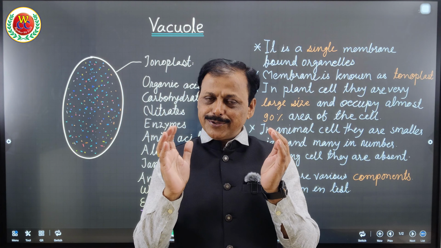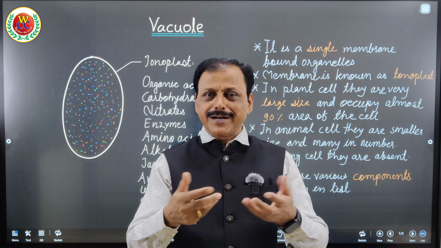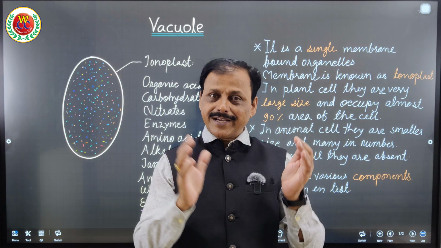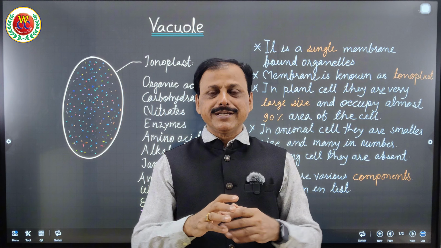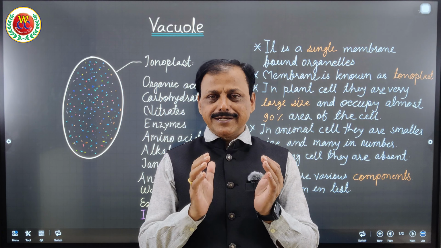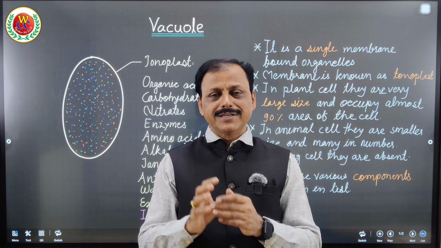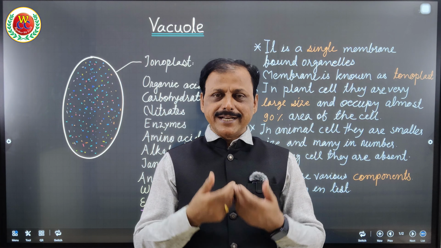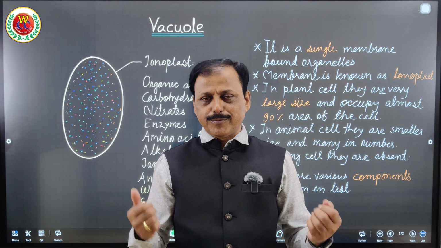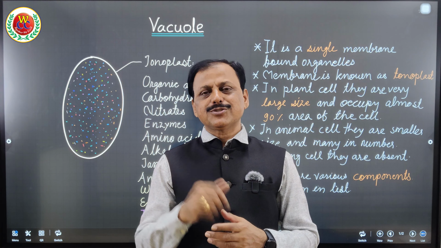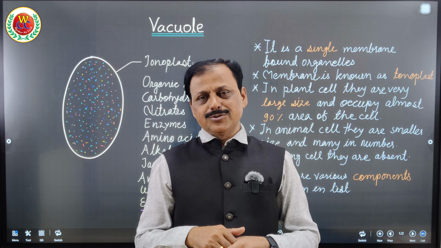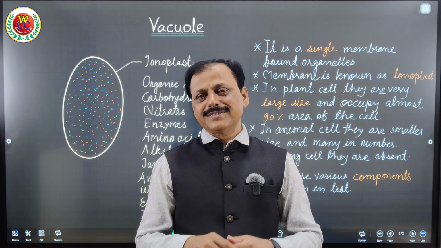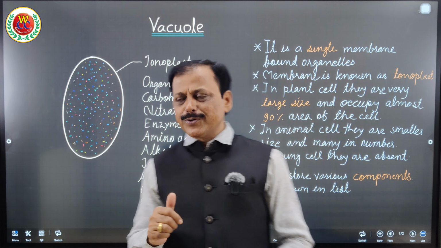Whatever is produced in the endoplasmic reticulum becomes a part of the Golgi body. Whatever is produced, modified and transported by the Golgi body throughout the cell, the remaining content, that is the enzymes, form the lysosome. The content which is produced but is extra, as well as what the cell absorbed from outside, all these components get stored in the vacuole. So the vacuole is also known as the storage house of the cell. It is also known as the bag of the cell, where all the components are stored.